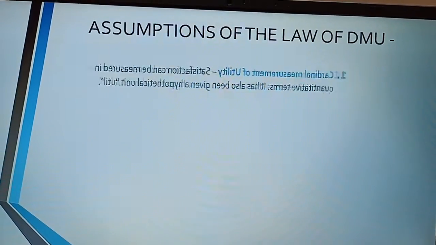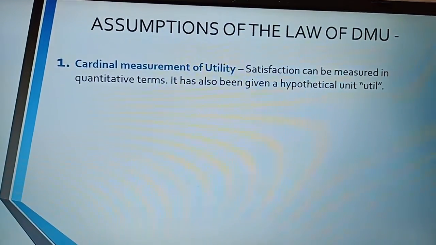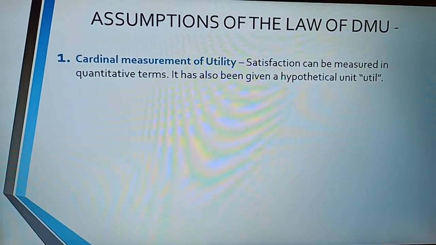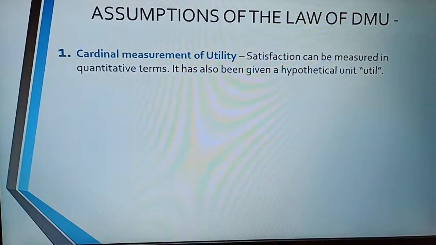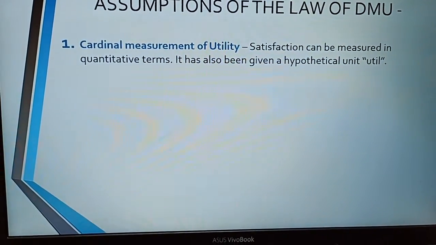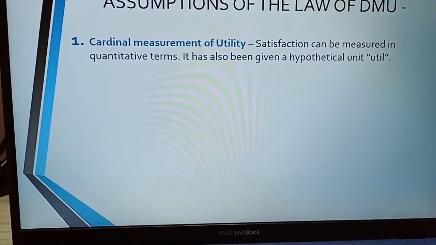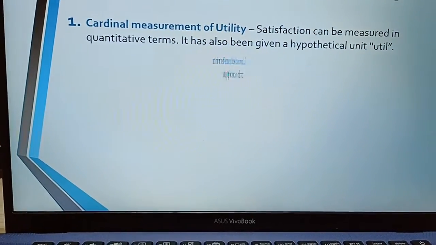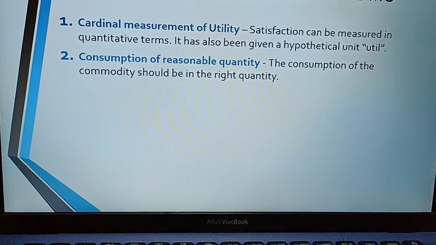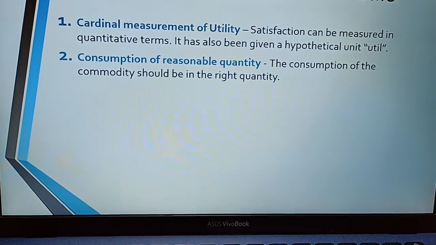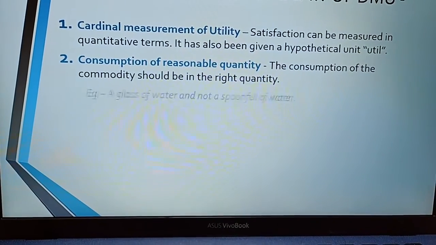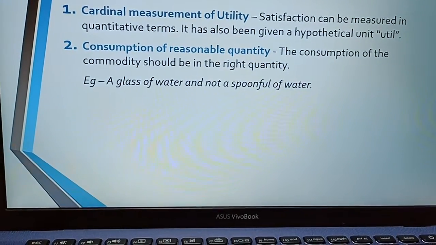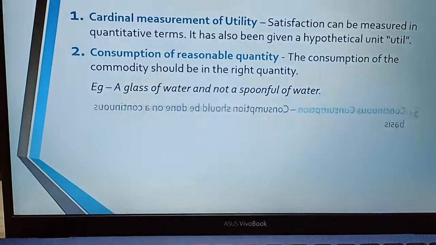As we saw, the definition said all else equal. So let us understand what are those all-else points which are supposed to be assumed as equal for the law to hold true. The first is cardinal measurement of utility. Satisfaction can be measured in quantitative terms. It has also been given a hypothetical unit called util. Second, consumption of reasonable quantity. The consumption of the commodity should be in the right quantity, like not a spoon of water, but a glass of water.